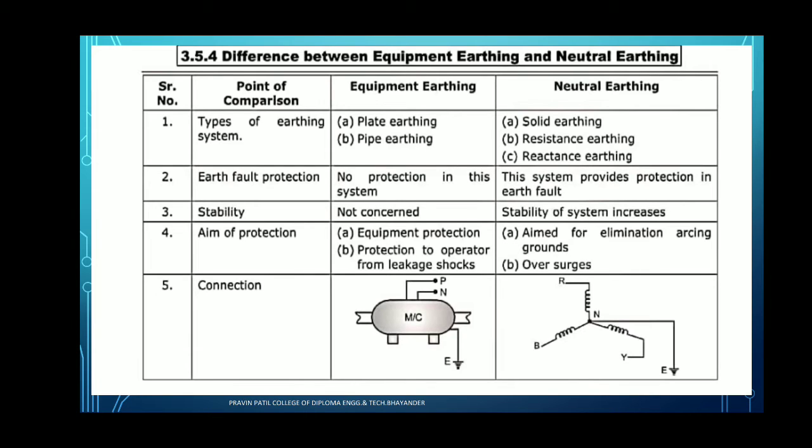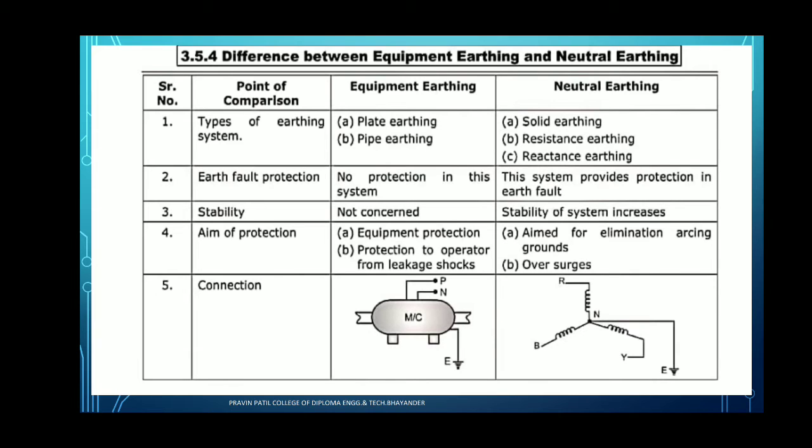Second one, earth fault protection. That's the point for equipment earthing and neutral earthing. There may be no protection in equipment earthing, as no earth fault protection is required. In neutral earthing, earth fault protection systems are provided for protection.